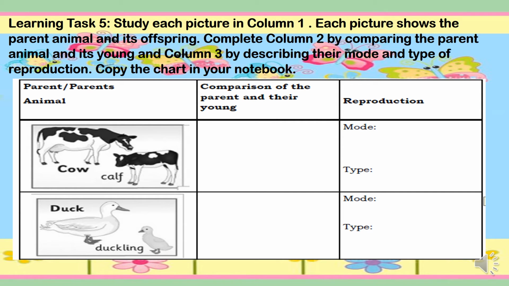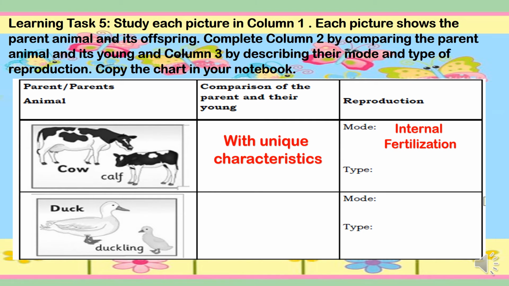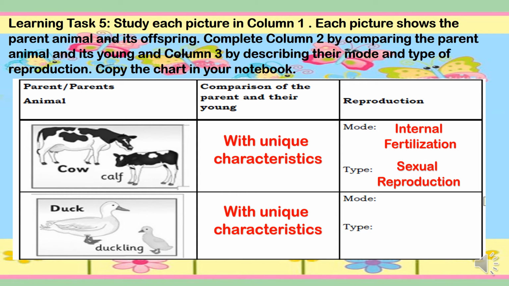Okay, so let us go back to learning task 5 and then let us answer. So for cow and calf, we have with unique characteristics. So if we are going to compare the parent and the young, they have unique characteristics. And the mode of reproduction, we have the internal fertilization, and the type is sexual reproduction. While duck and duckling, we have with unique characteristics. And the mode is internal fertilization, and the type is sexual reproduction.